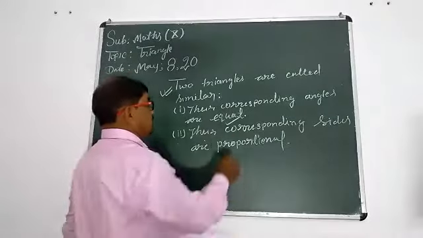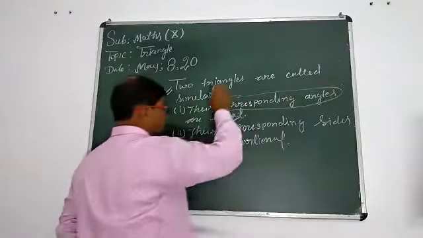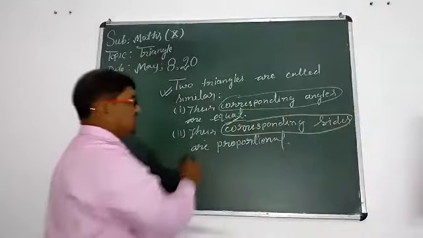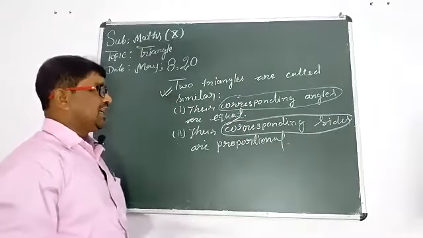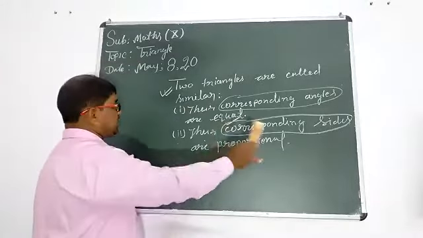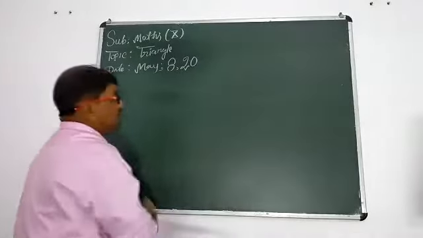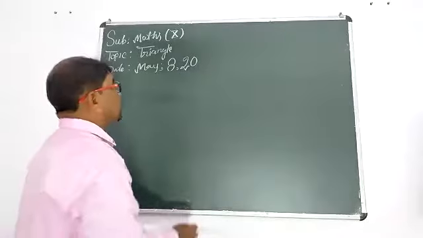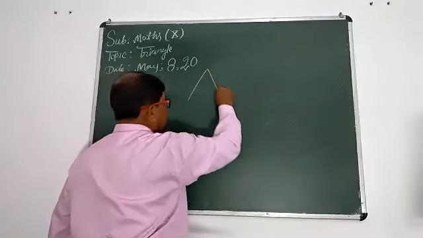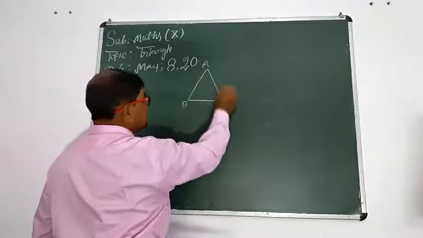Now, we will think about corresponding angles and corresponding sides. First of all, you should try to think about these two words, corresponding angles and corresponding sides. Okay, have you written, student? Now we should draw a pair of triangles. This is triangle ABC.